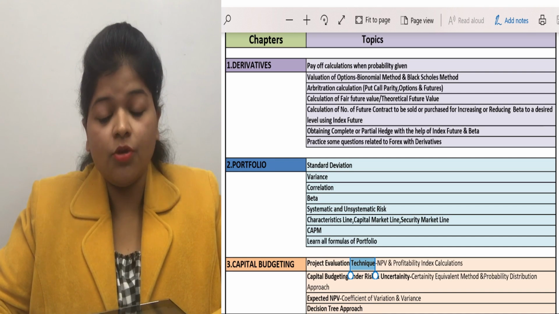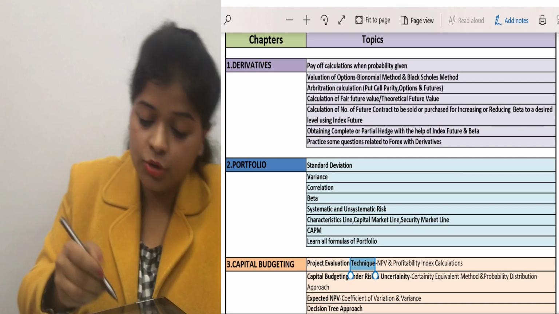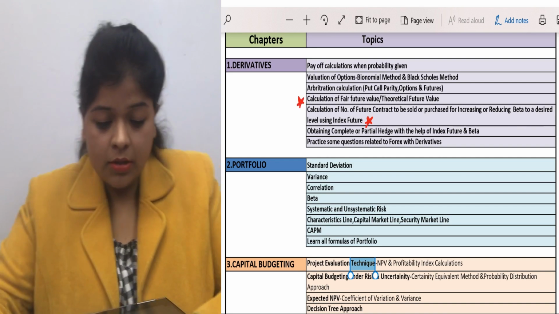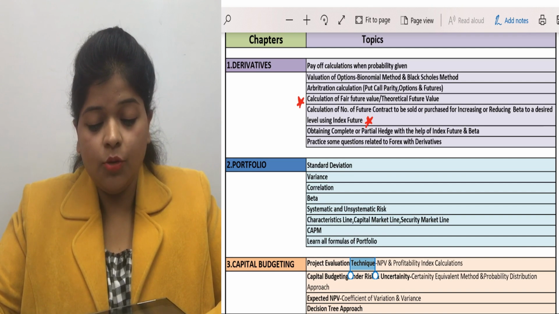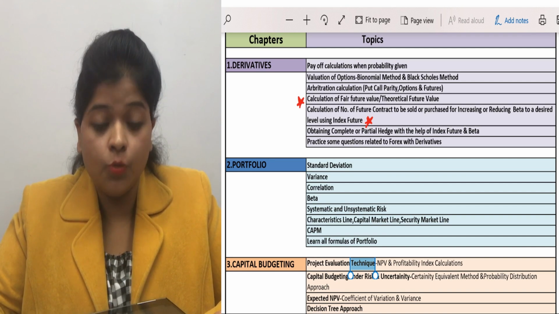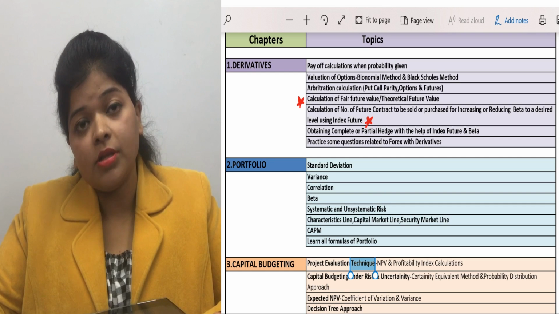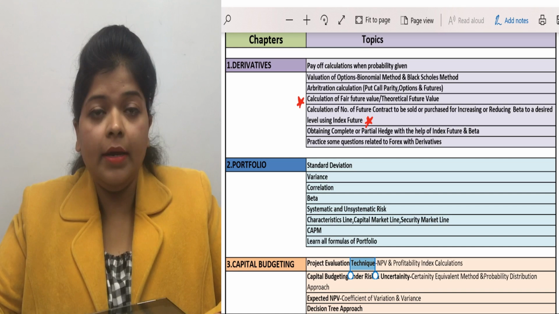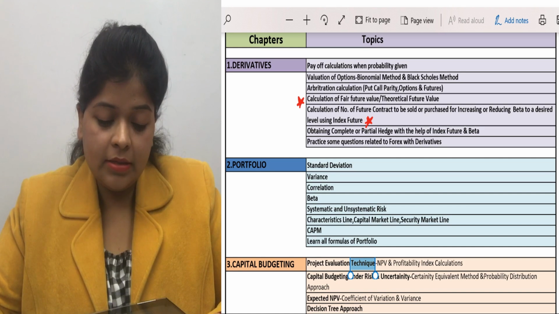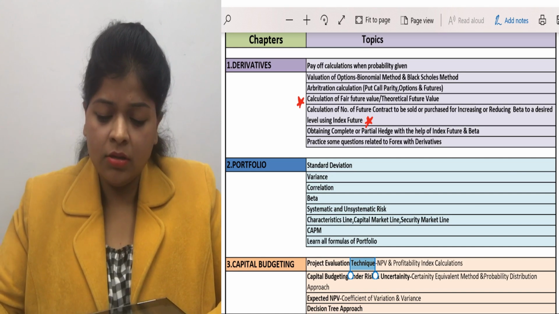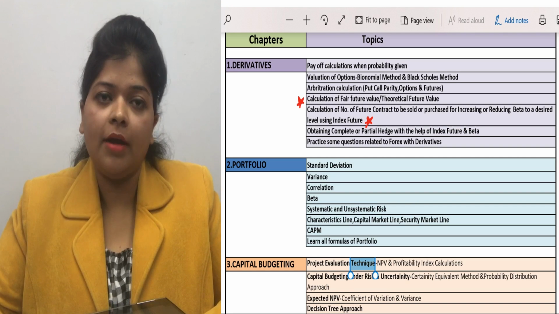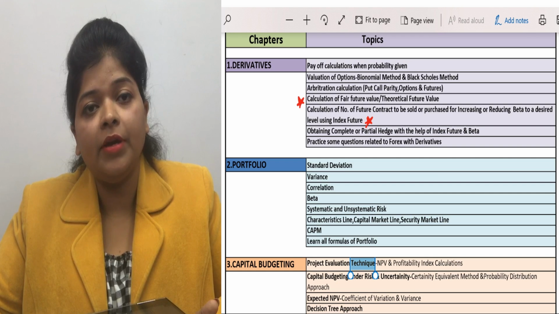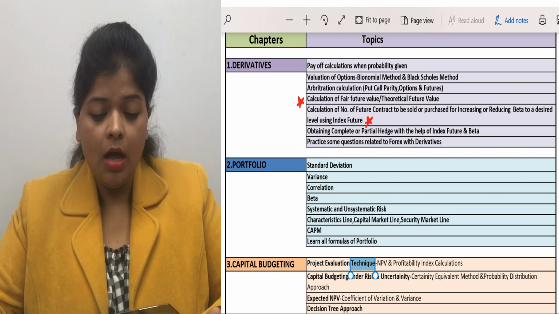After that, calculation of number of future contracts. This is the most important topic. Calculation of number of future contracts to be sold or purchased, or increasing or reducing beta to a desired level using index future. Next, obtaining complete or partial hedge with the help of index future and beta is not that important a topic, but try to complete this also.